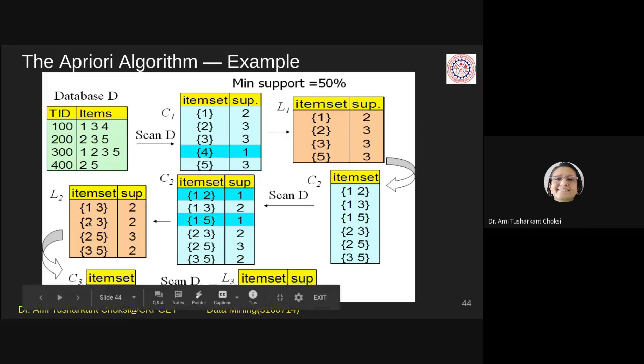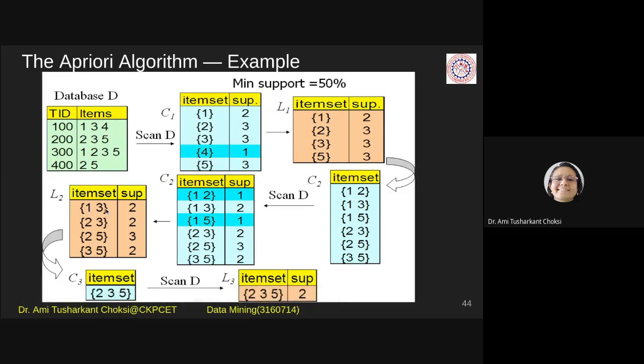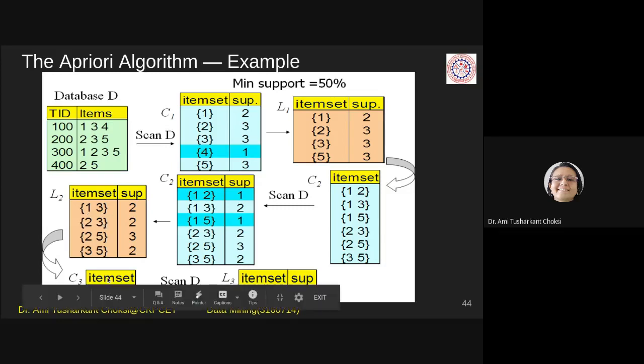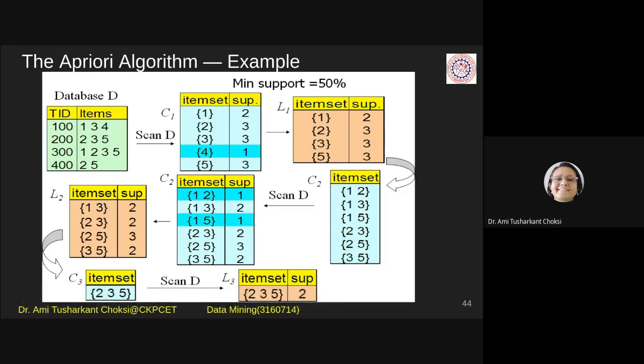But can we find 1, 2 here? If we say 1, 2, 3, then 1, 2 should be there, 1, 3 should be there, 2, 3 should be there. For 1, 2, 3 in C3, all of its subsets must be frequent, which is not the case. Why not? Because 1, 2 is not frequent. So 1, 2, 3 cannot be frequent, and so we are not including 1, 2, 3 in the candidate set C3.